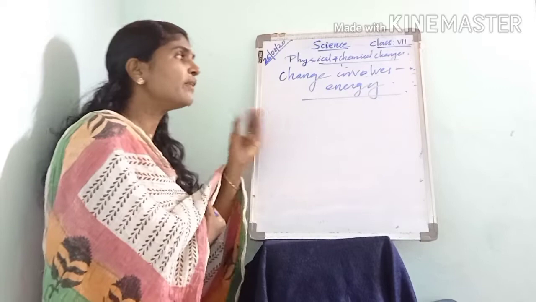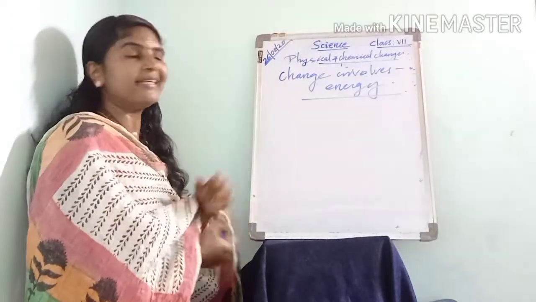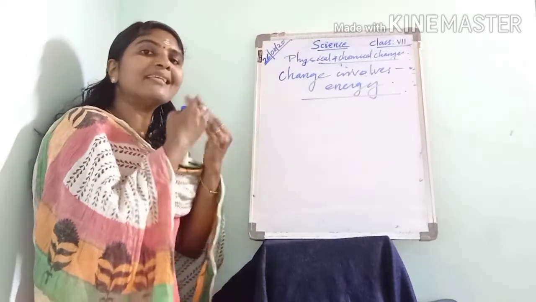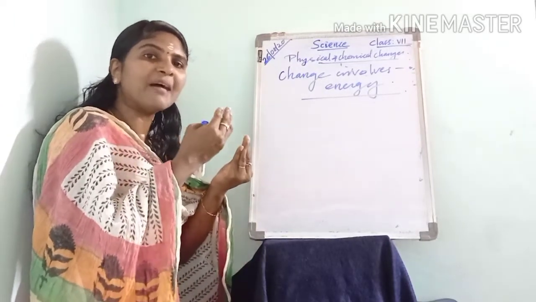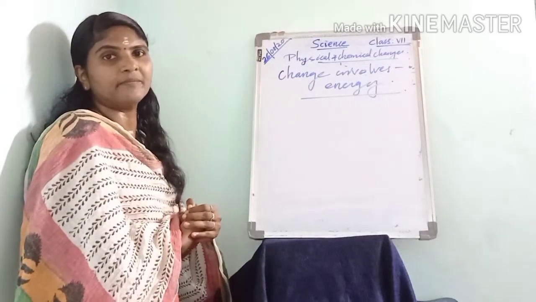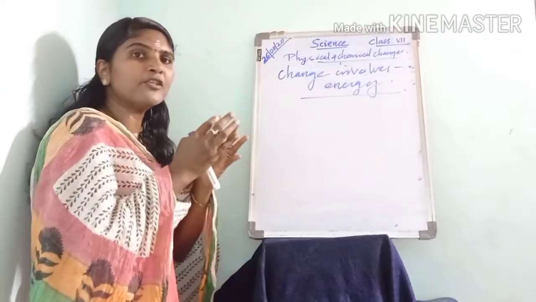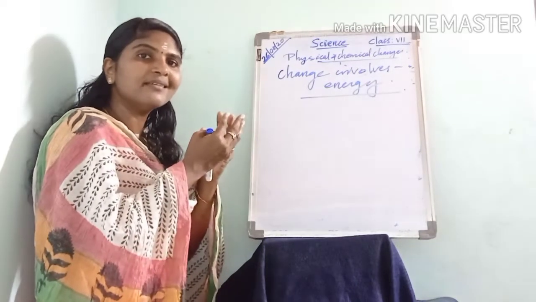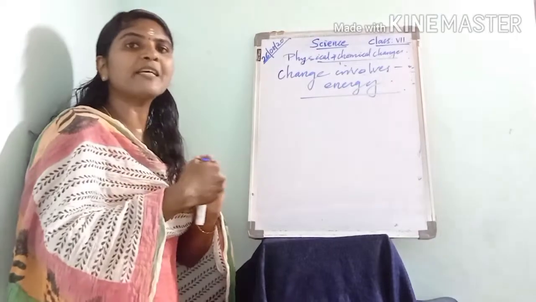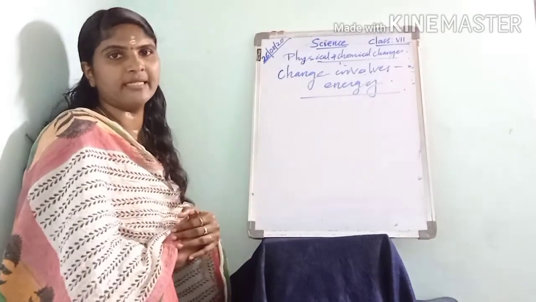Okay, the involvement of heat energy is there. Some changes require heat, and in some other changes, heat is produced. That means in order for some changes to occur, energy is needed, and as a result of some changes, energy is produced.